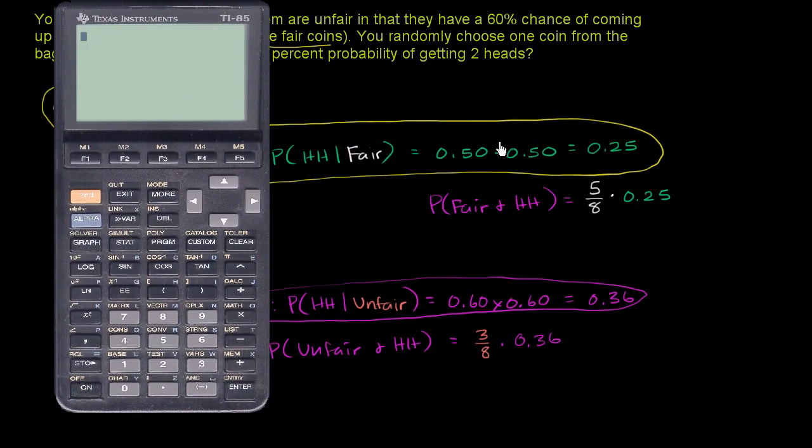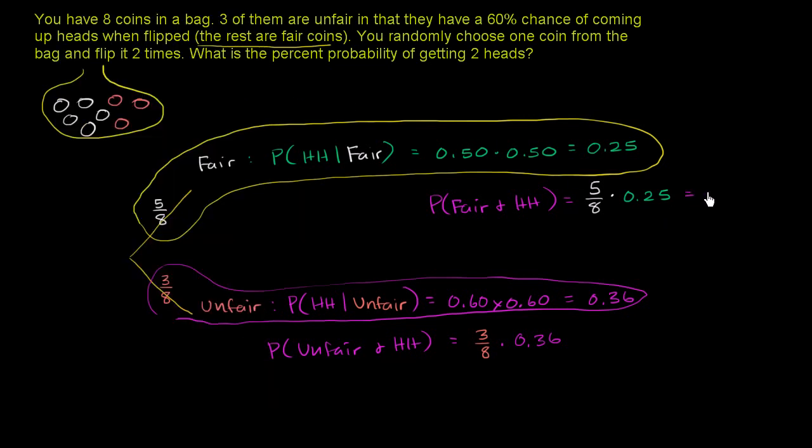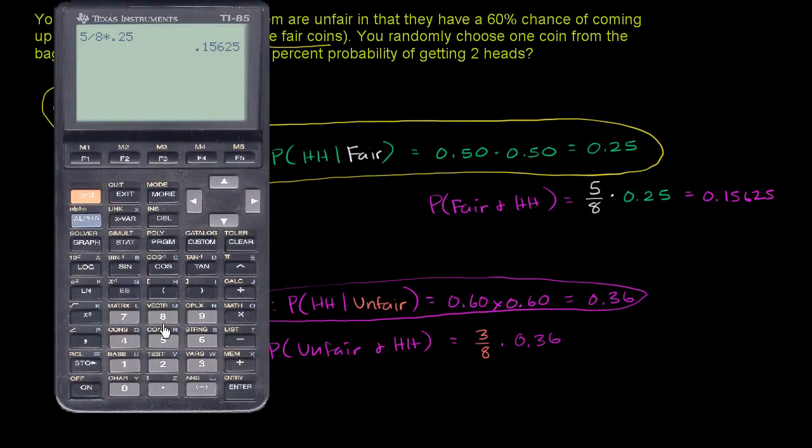So if I take 5 divided by 8 times 0.25, I get 0.15625. And then if I do the other part, 3 divided by 8 times 0.36, that gives me 0.135.